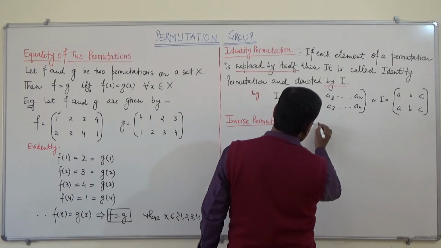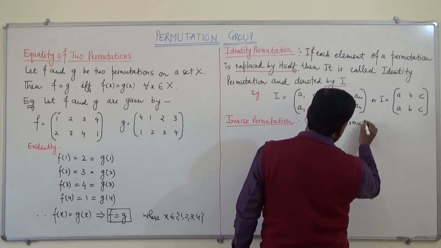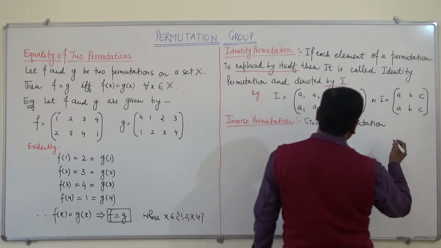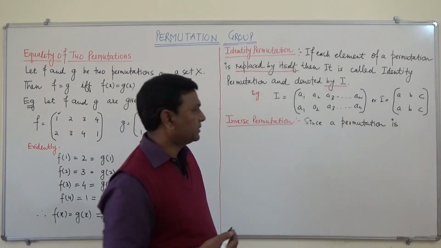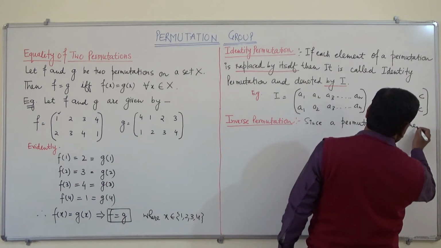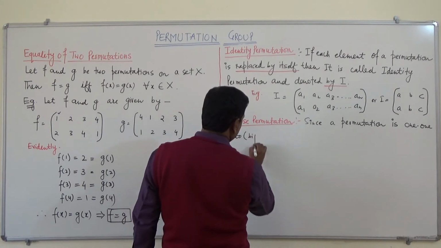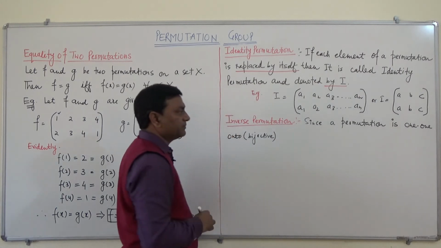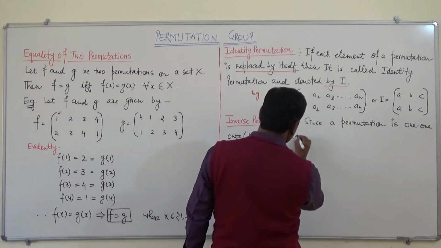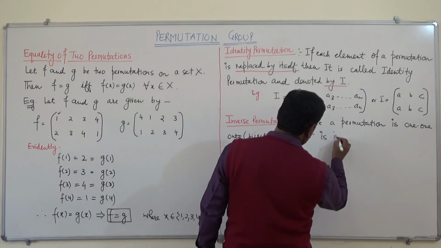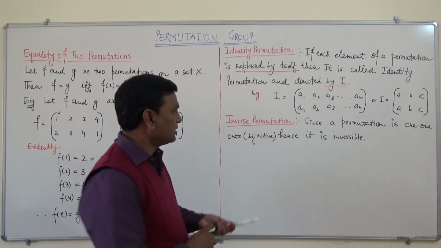Since a permutation on a set is one-one onto, or we can say bijective, hence it is invertible.